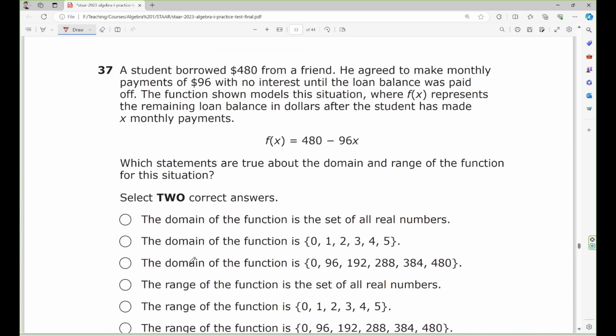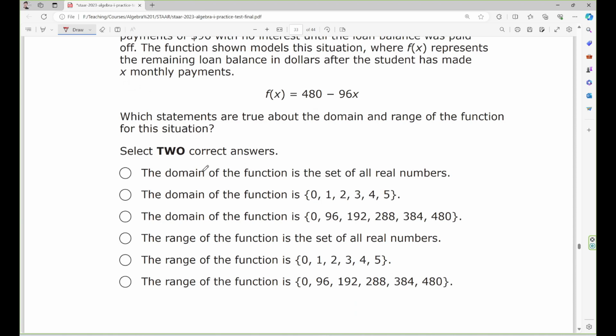Alright, number 37. A student borrowed $480 from a friend. He agreed to make a monthly payment of $96 with no interest until the loan balance was paid off. The function shown models this situation, where y represents the remaining loan balance in dollars after the student has made x monthly payments. Which statement is true about the domain and range of the function for this situation?